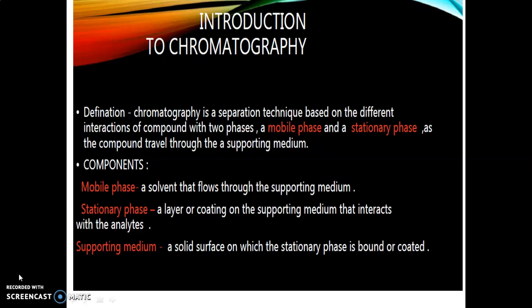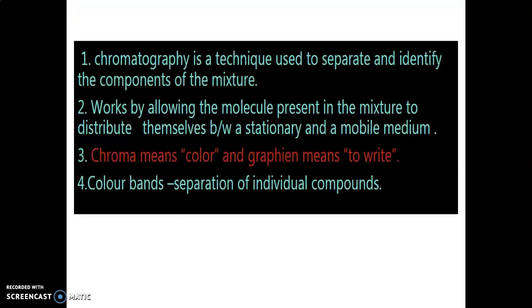Chromatography, as we know, is a separation technique based on the different interaction of compounds with two phases, a mobile phase and a stationary phase, as a compound travels through the supporting medium. So what is meant by mobile phase? A solvent that flows through the supporting medium. What is meant by stationary phase? A layer or a coating on the supporting medium that interacts with the analyte. Next, supporting system. Supporting system means a solid surface on which the stationary phase is bound or coated.